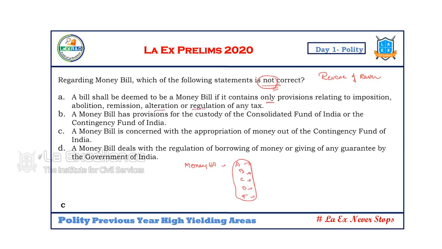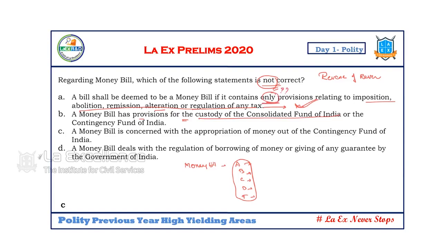Next, a money bill has provisions for the custody of consolidated fund. So, imposition, abolition, remission, alteration, and regulation of any tax. Is that a money bill or not? Yes. A money bill has provisions for custody of the consolidated fund of India. This is the right statement. Though the word only is there, this is the red mark, but still this is the direct statement from our text, Article 110. So, we don't need to worry.